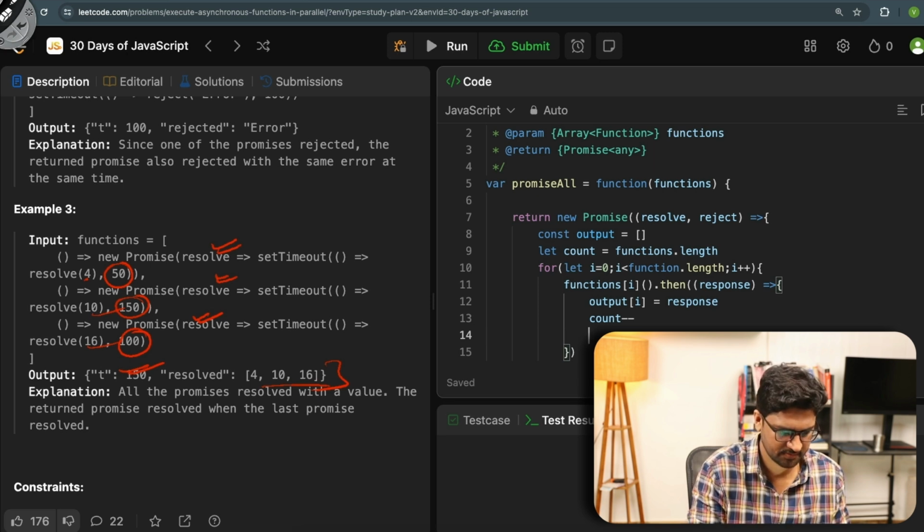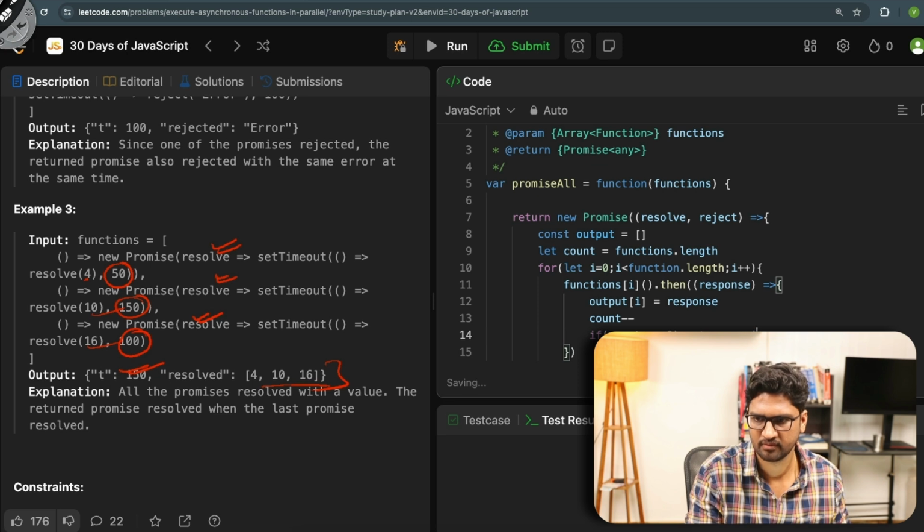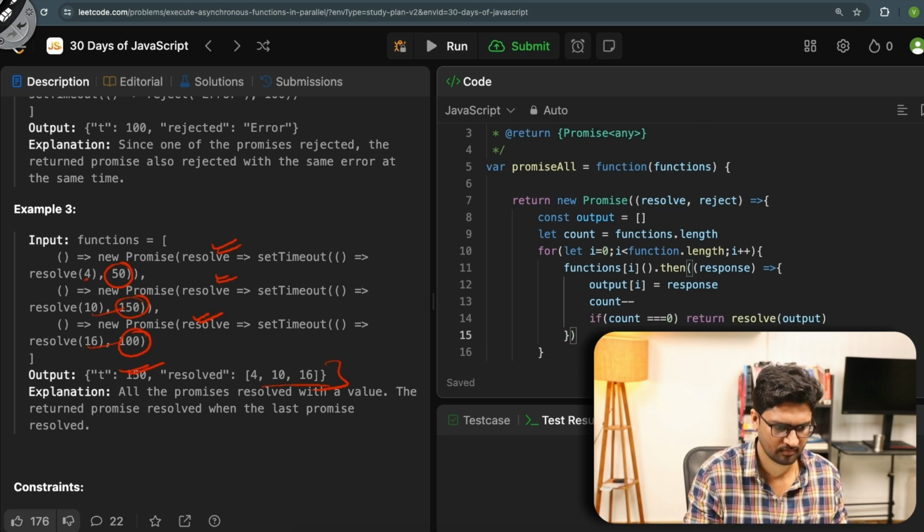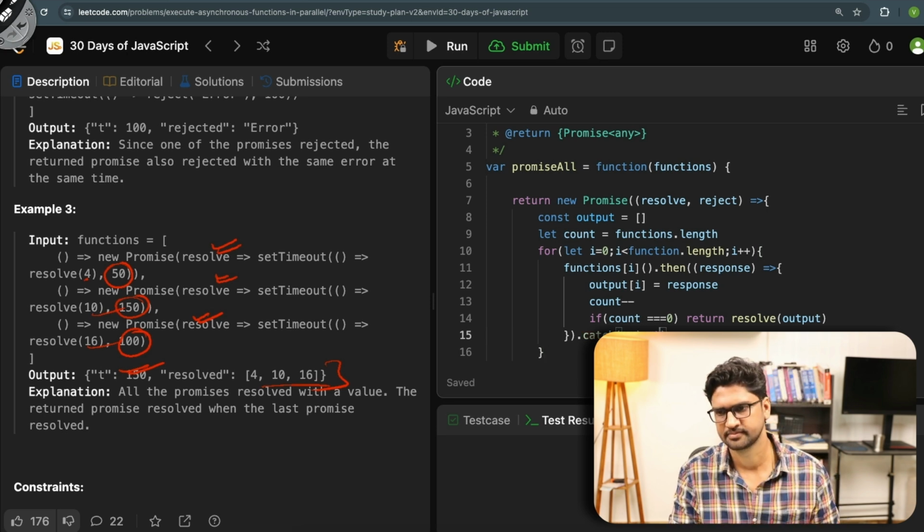Now if at this point of time the count value is equal to 0, in that case I should simply go and return resolve output, or I can say catch.